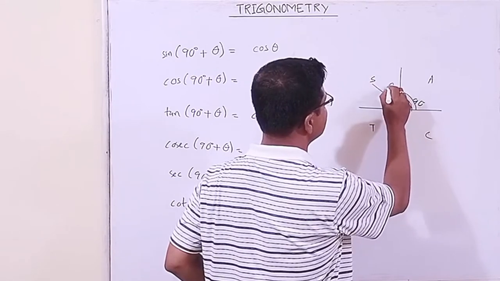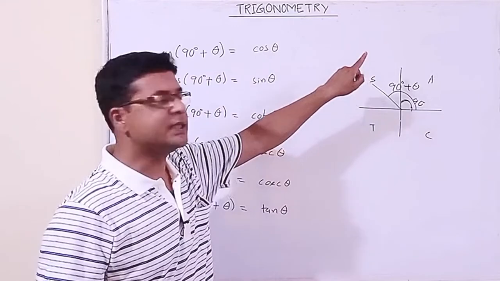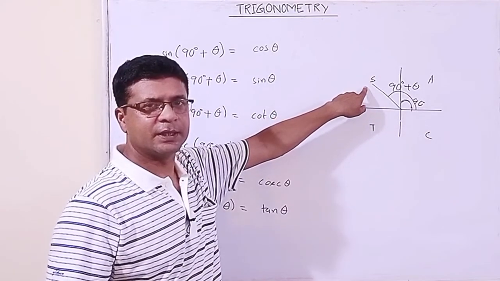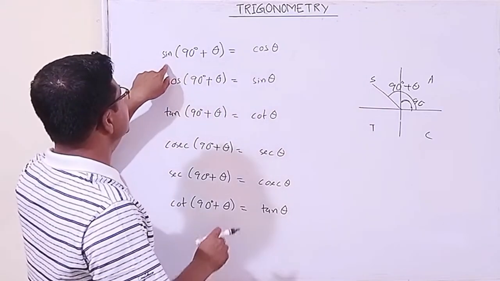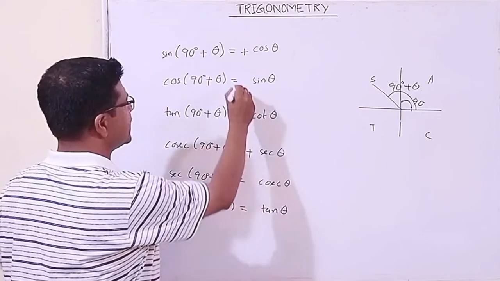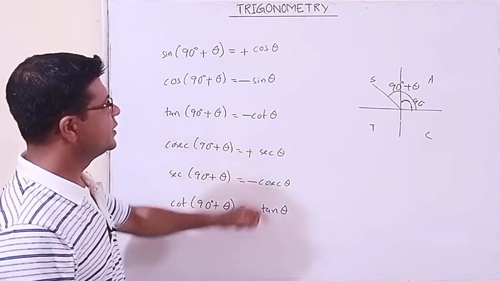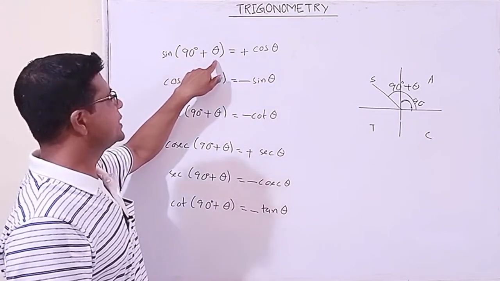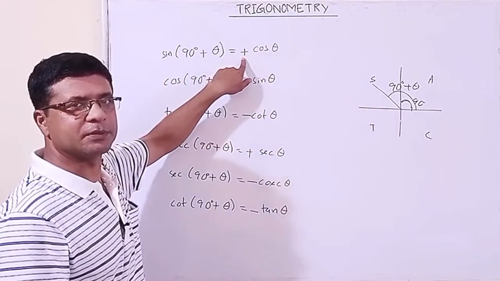This angle is 90 degrees plus theta. This is the second quadrant. In the second quadrant, what is positive? Sine and its reciprocal are positive. Others are negative. Got it? Sine of 90 plus theta, in the second quadrant sine is positive.